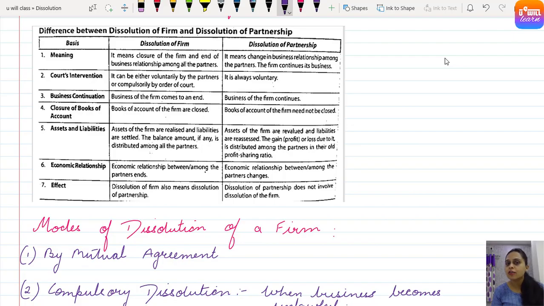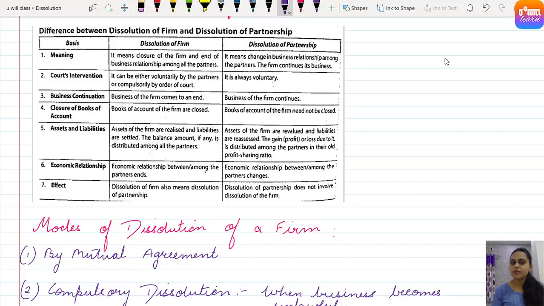So let's read in dissolution of partnership, fifth point. Assets of the firm are revalued and liabilities are reassessed. The gain or loss due to it is distributed among the partners in their profit sharing ratio. Clear? But what happens when the firm is closed down? That is dissolution of partnership firm. Assets are realized. Realized means sold. Whatever money comes, that is used to pay the liabilities of the firm, and if balance is left, that is distributed among the partners. Clear, everyone?